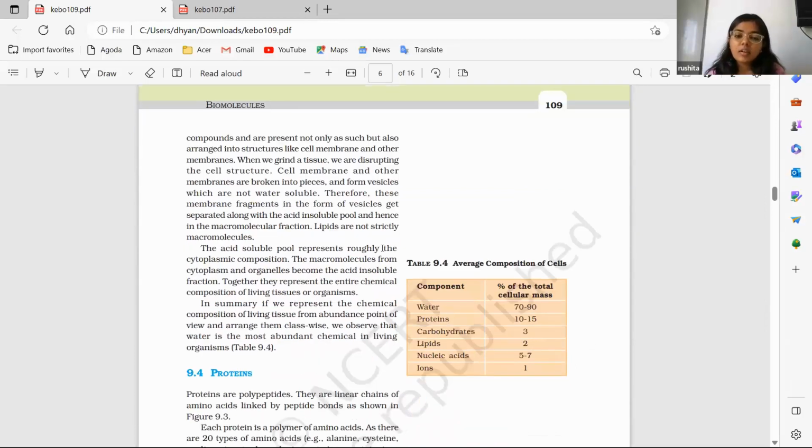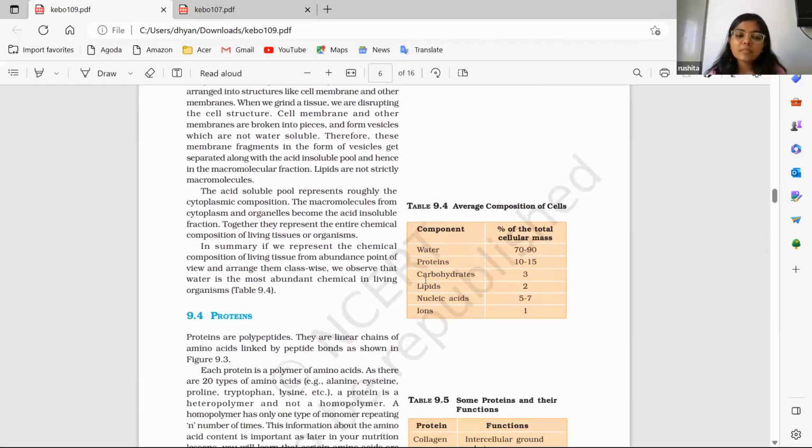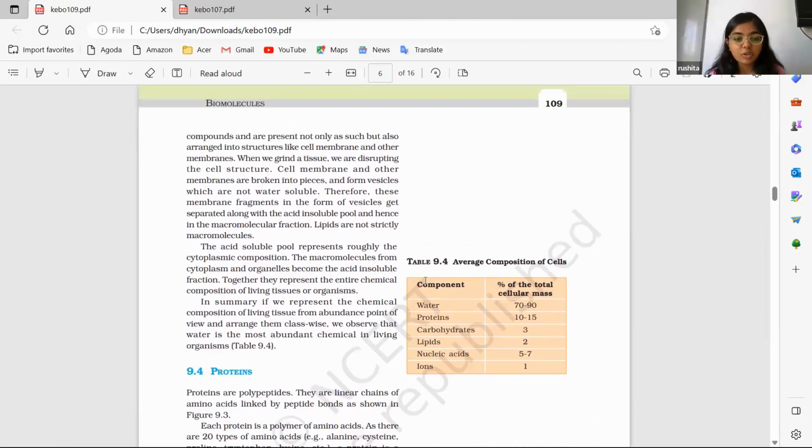the average composition of cells. This table is also important. Many times they ask the protein content of a body or the water content. So you should know the approximate value of the percentage found in our body. So an approximate idea you should have of this table also. And the acid soluble and the acid insoluble pool is mentioned here. Acid insolubles are the ones which are not soluble in acid. So which are these compounds, and the ones soluble, their differences are mentioned here.